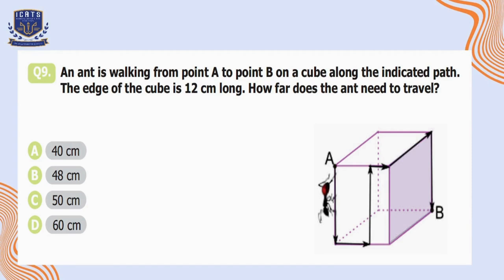Its length, width, and breadth are of the same size. So if the length of a cube is 12 centimeters and the ant traveled this side and covered 12 centimeters, then it's quite obvious the other two sides are also 12 centimeters. Then the width of the cube is 12 centimeters. So breadth is also 12 centimeters. So the ant traveled some of the part here and the rest of the part is covered from here. So the total is 12 again. So 12 fives are 60 centimeters. So option D is the correct option here.